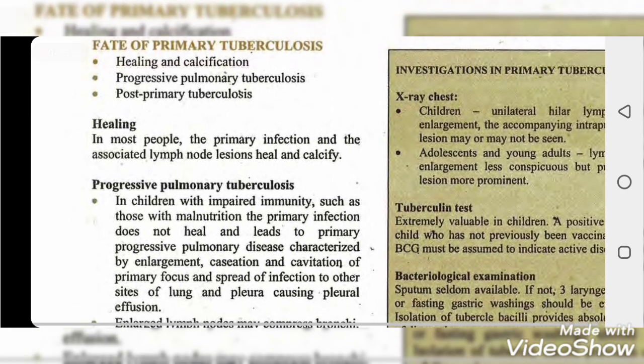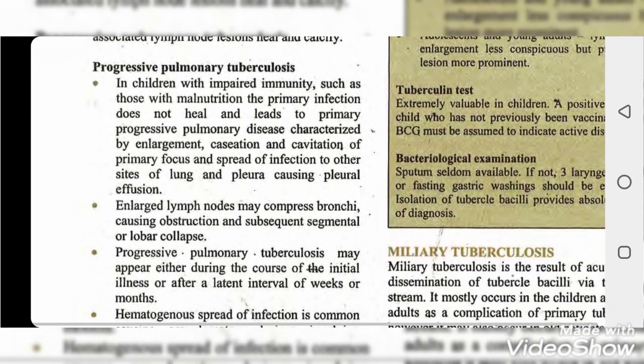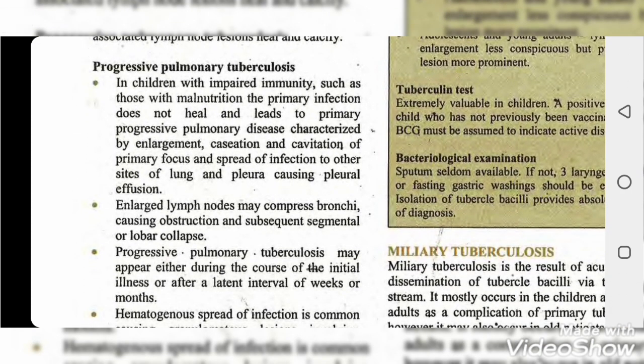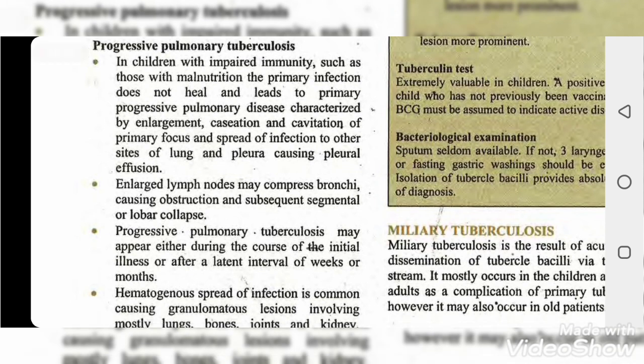Progressive pulmonary tuberculosis occurs in patients who have impaired immunity or malnutrition. This is one type, progressive pulmonary tuberculosis.